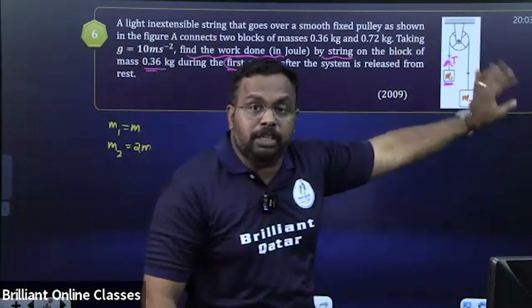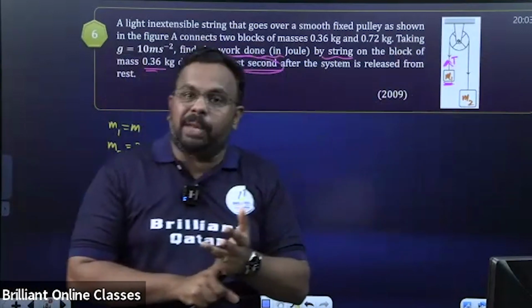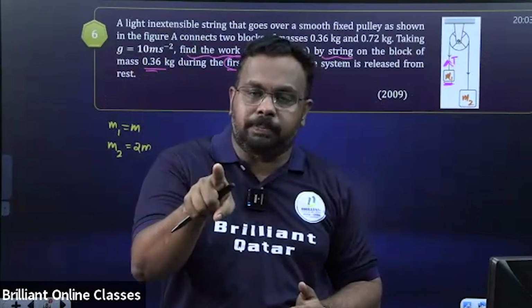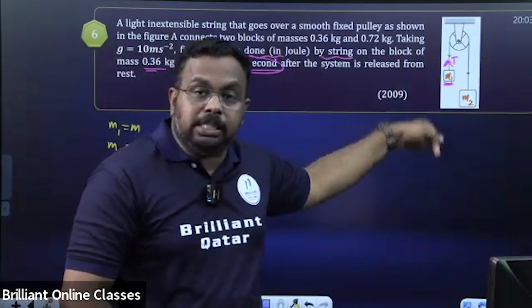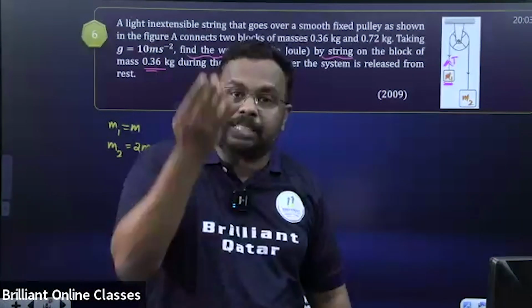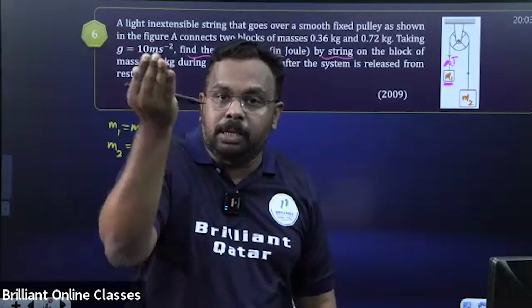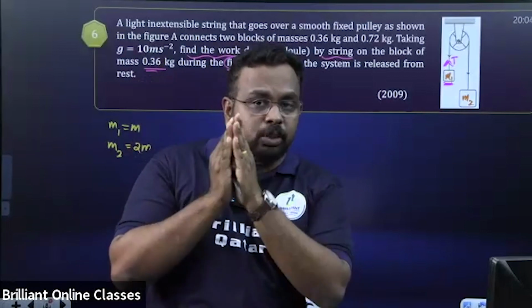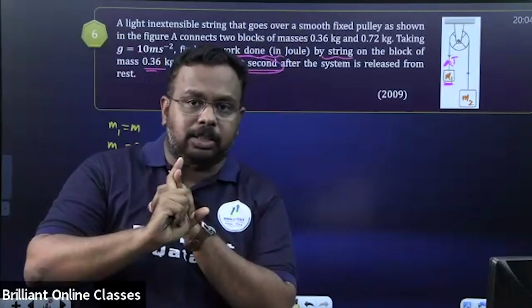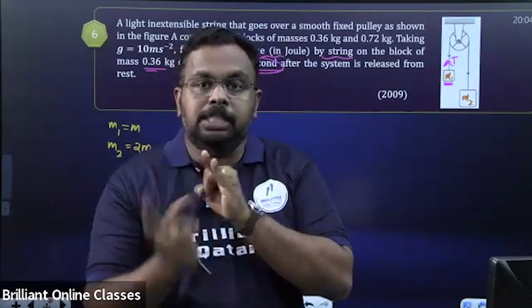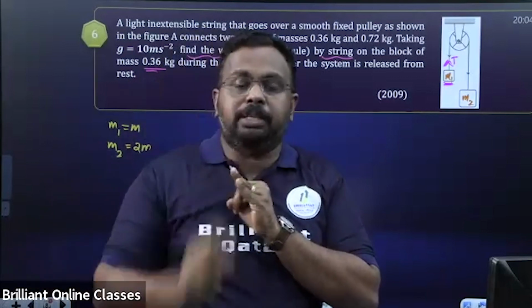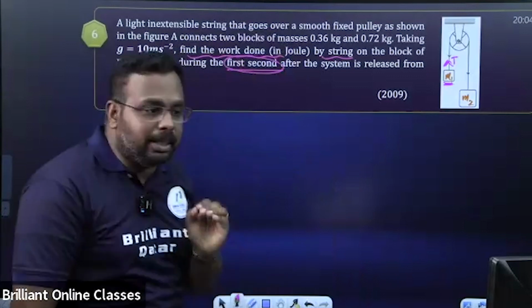So first thing we need to calculate tension. Then we need displacement. How can you calculate displacement? Time is given. Displacement you can calculate if you know the acceleration because it is initially starting from rest. So my dear students, we need to find two things here. One is tension in the string. Number two is what? Displacement. For displacement, we need acceleration. So let me begin with the tension first.